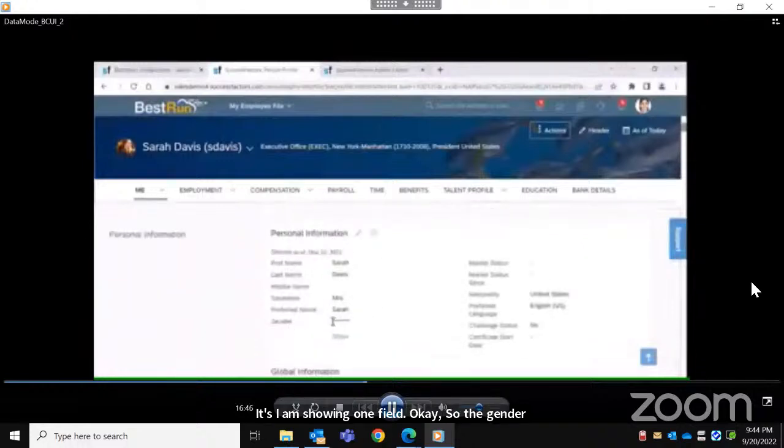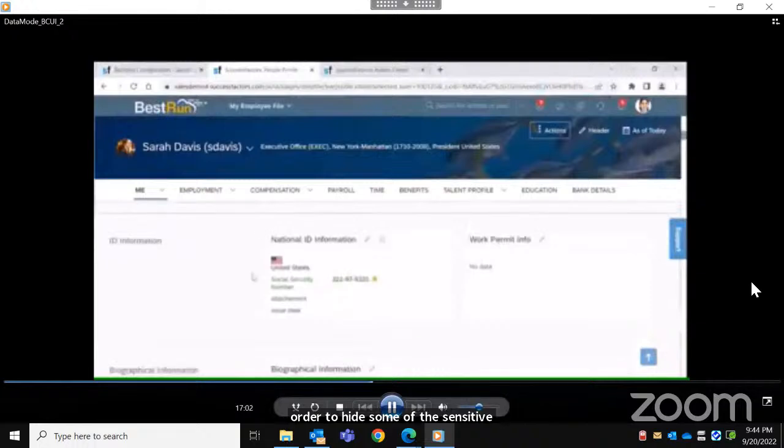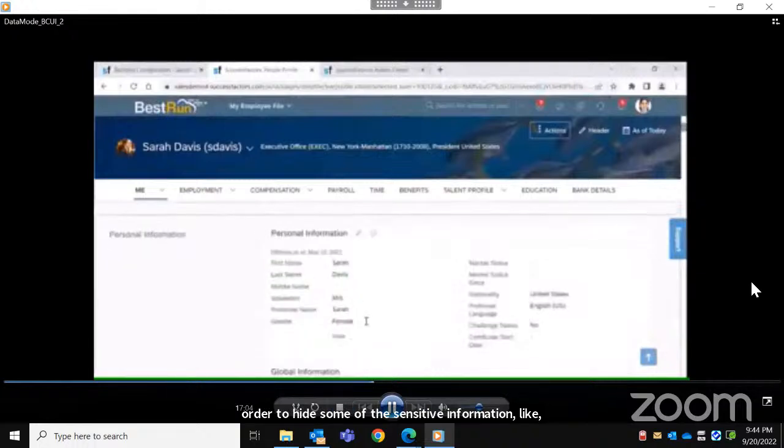So you can see it is showing as XXXX. If I click on show, it will show the exact value. Basically it's used to hide sensitive information, like maybe date of birth, national ID, or salary. So we can use this field property, the mask field.